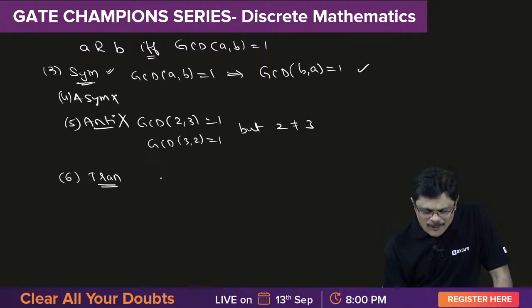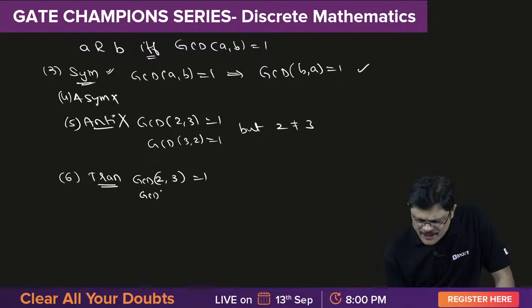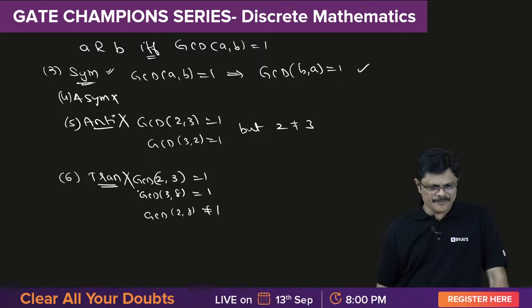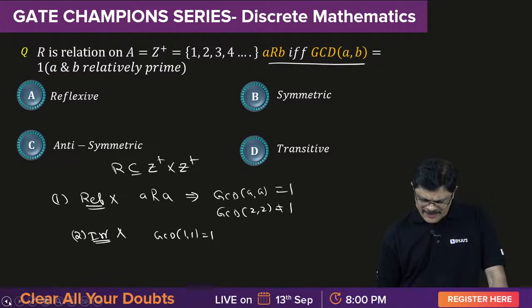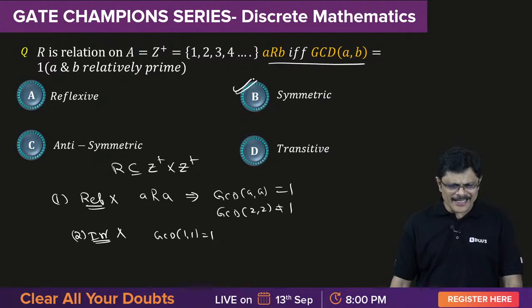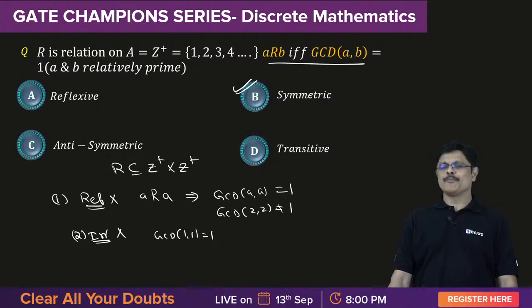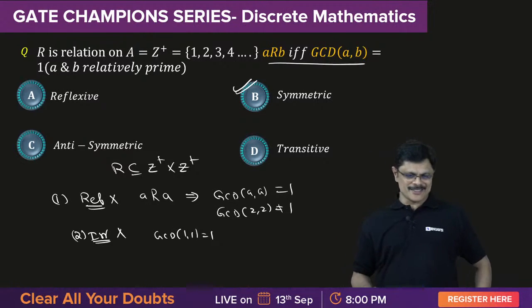Now look here, as many people are saying, GCD of 2, 3 is 1 and GCD of 3, 8 is 1, but GCD of 2, 8 is not 1. Therefore, it is not transitive. So, out of this, what happened, sir? It is symmetric only. Someone already answered, right? Only symmetric. Lalit, you answered superbly. Perfectly you answered.